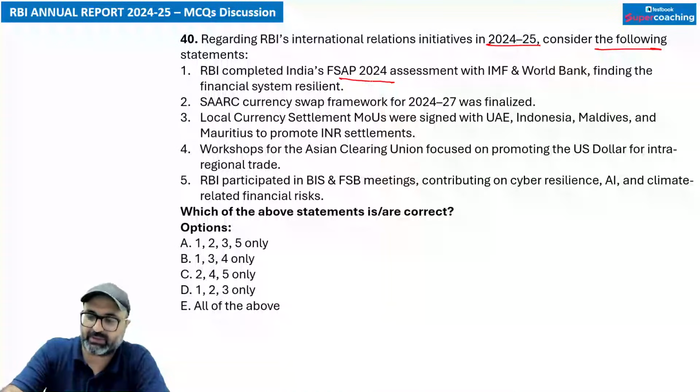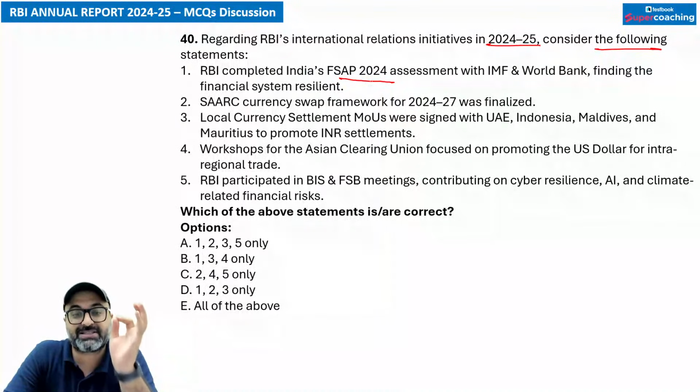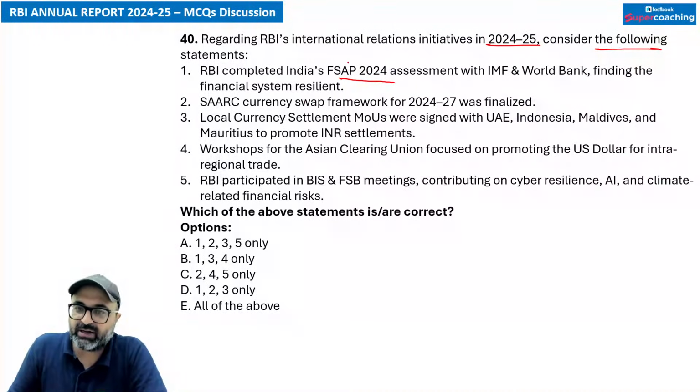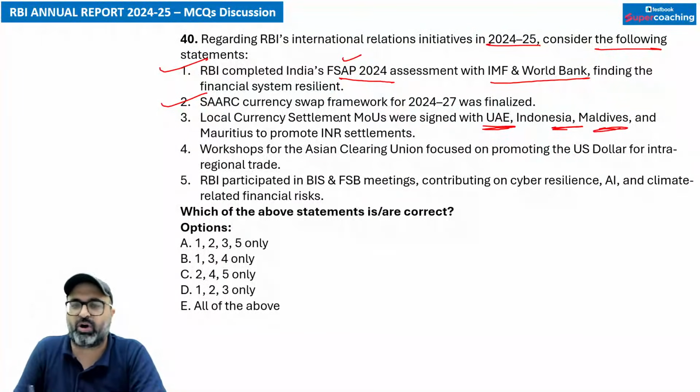Some assessment, okay, I will tell you. So this FSAP basically stands for Financial Sector Assessment Program. So RBI completed Financial Sector Assessment Program 2024 assessment with IMF and World Bank, finding the financial system resilient. That is correct. SARC currency swap framework for 2024-27 has been finalized. That is correct. Local currency settlement MOUs were signed with UAE, Indonesia, Maldives. That is correct.